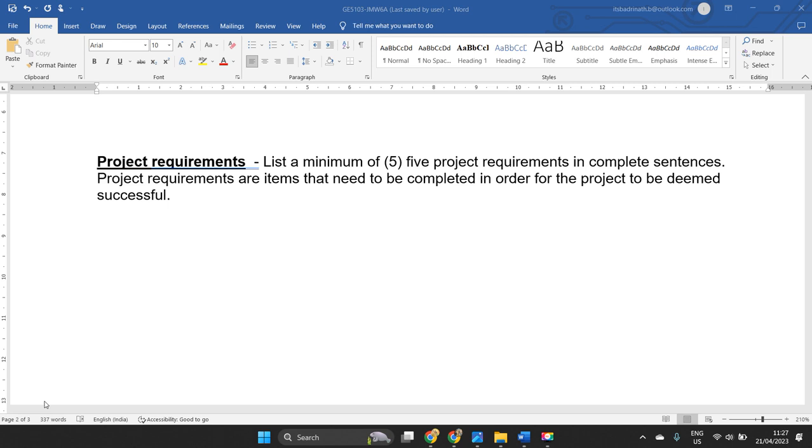If it is a website development, we say that structural design is completed, database is completed, and web applications are developed. Like that, we speak about different key elements that speak about completion of the proposed project. So you are supposed to identify at least five important requirements that speak about completion of your proposed project work.